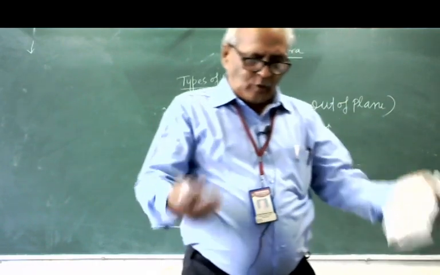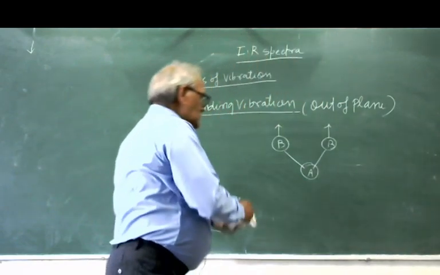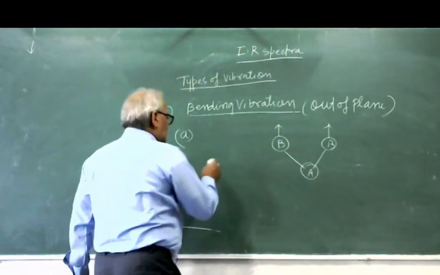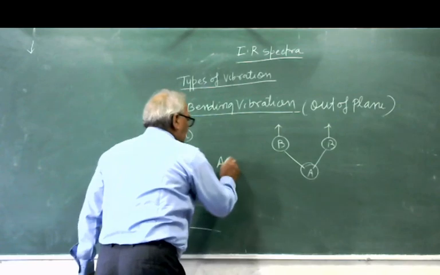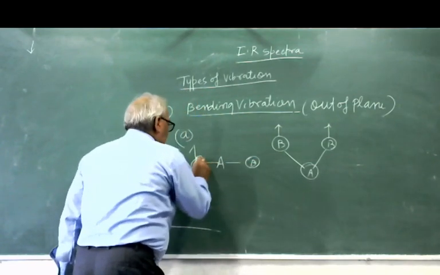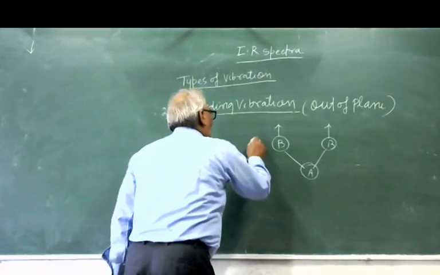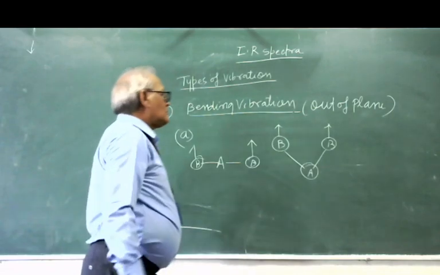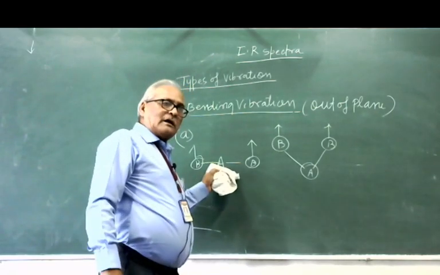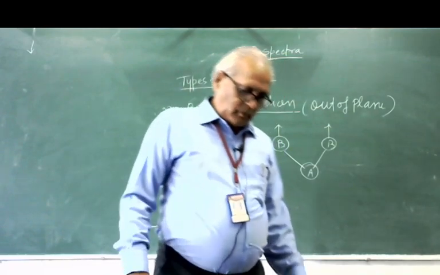So how can you imagine it? Just suppose this is a linear molecule A, B, B. This atom goes up and this also goes up. This is the case of a linear molecule, like carbon dioxide.